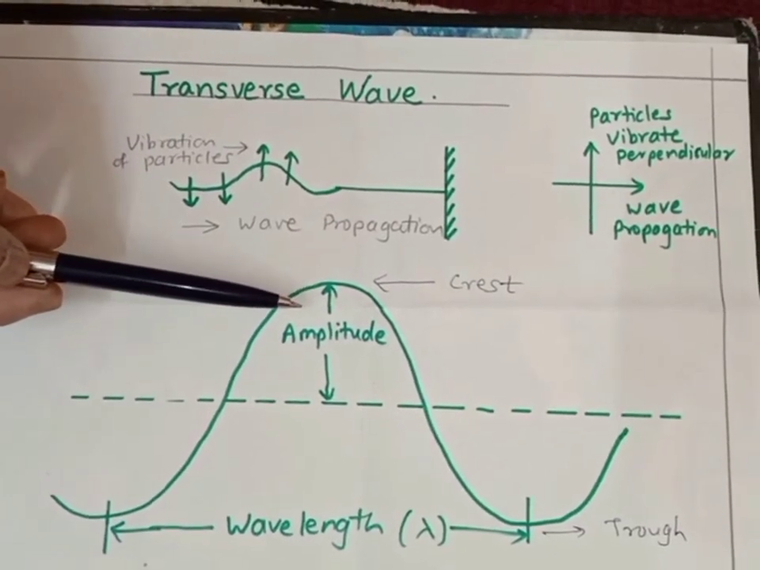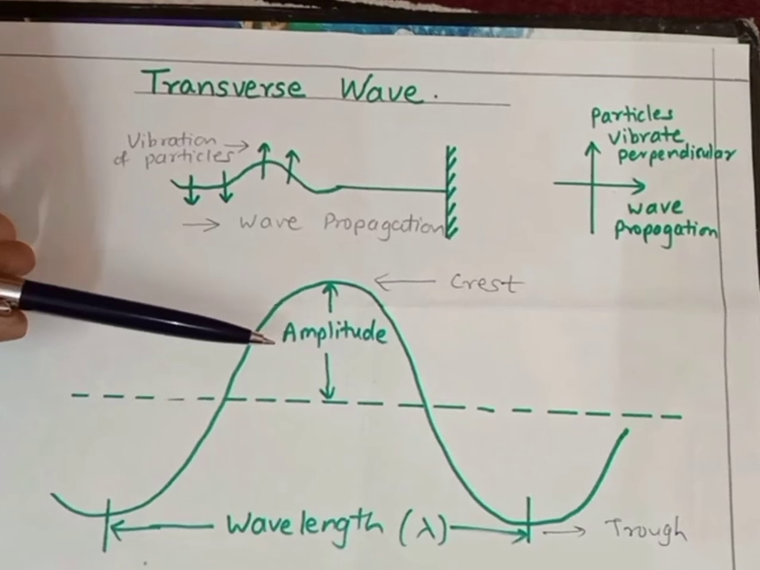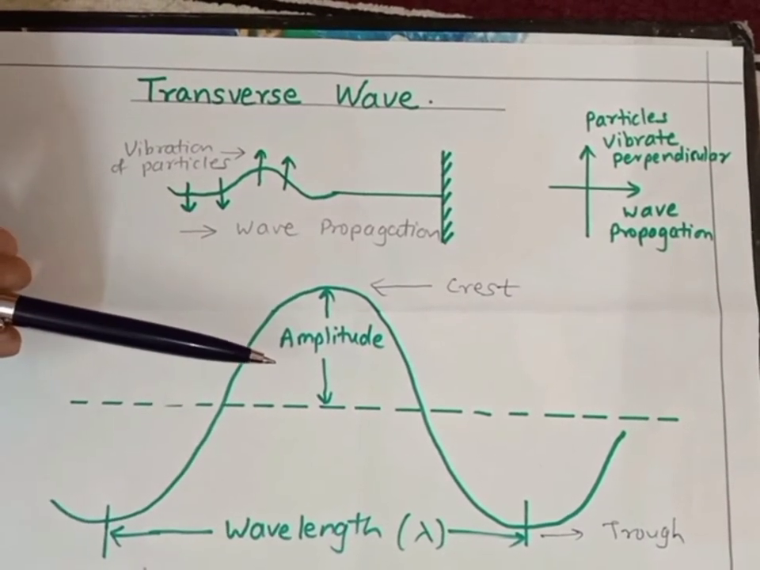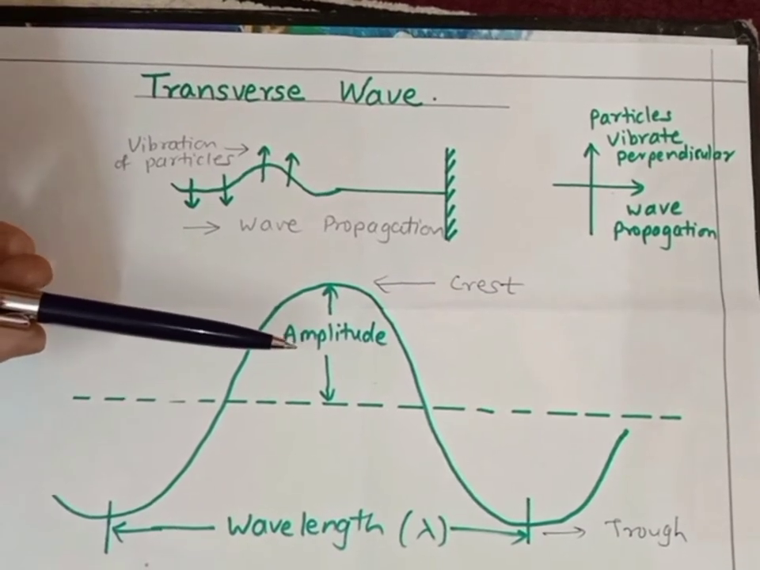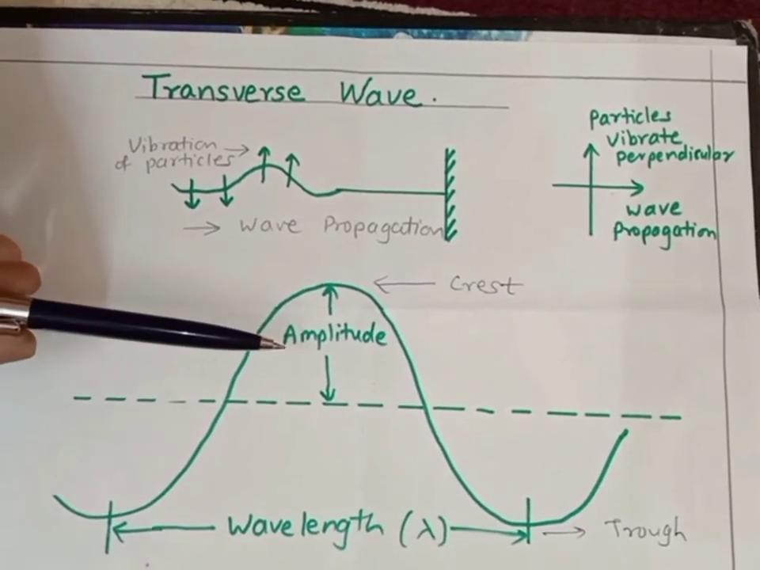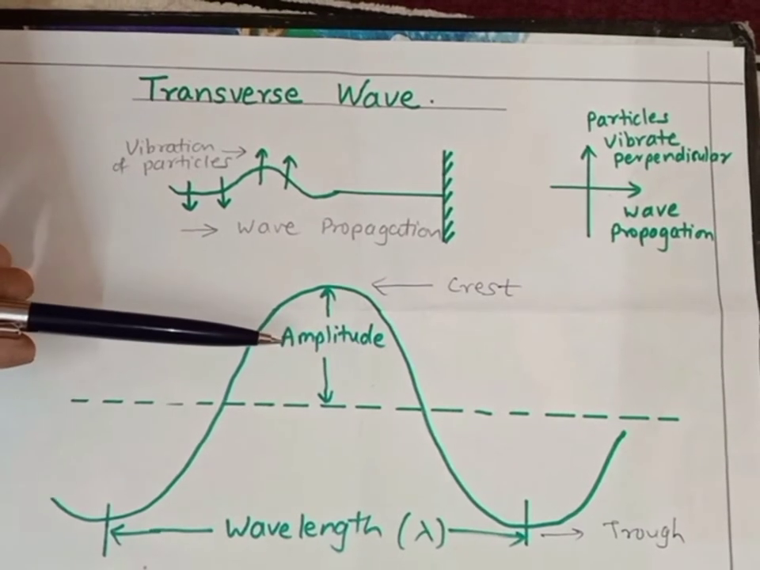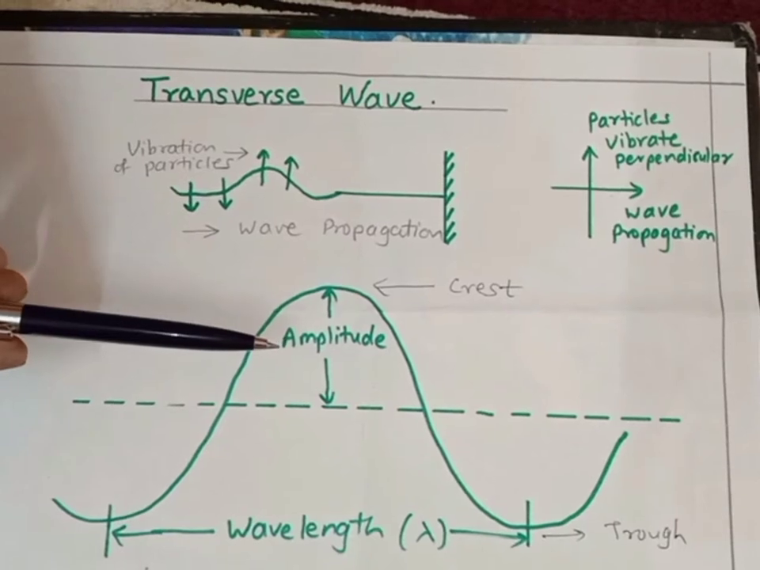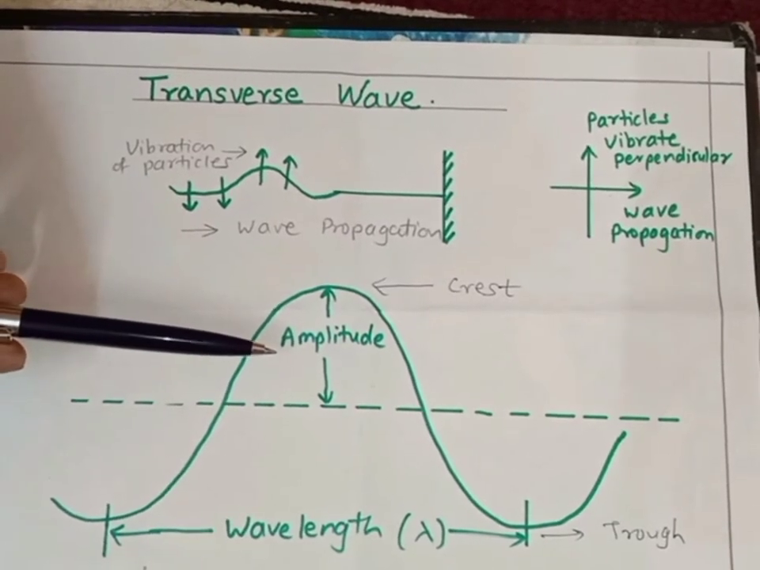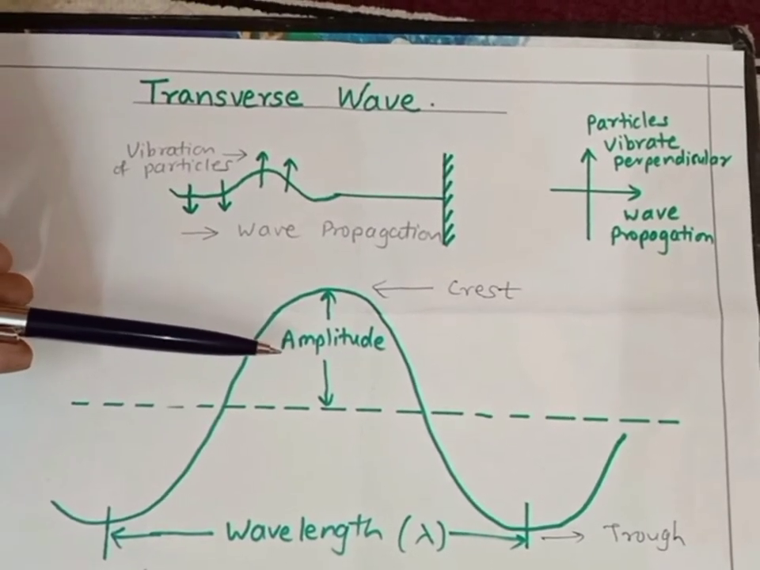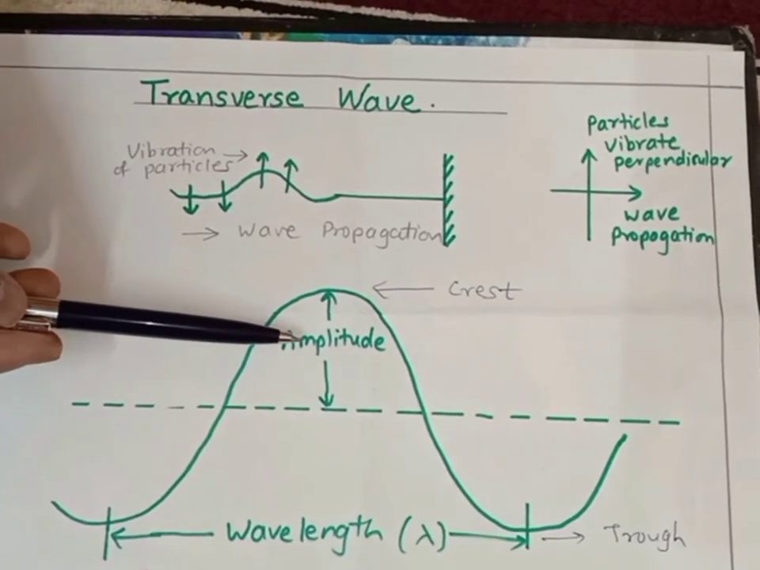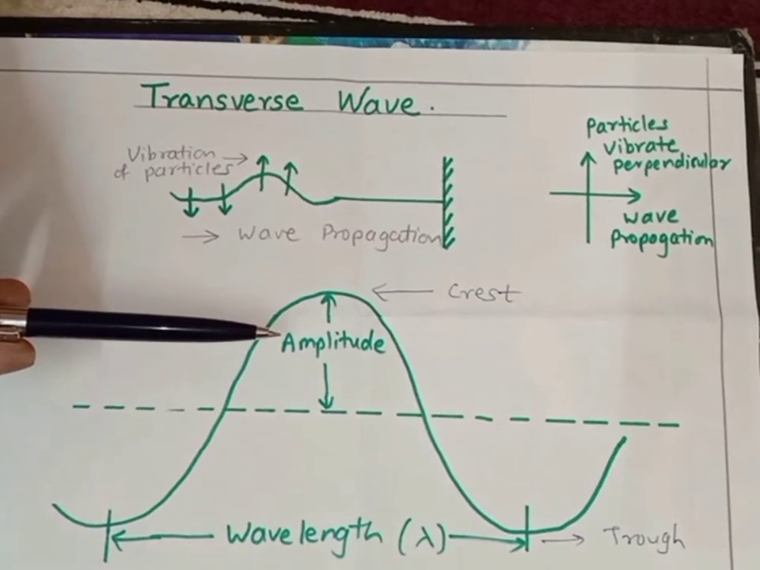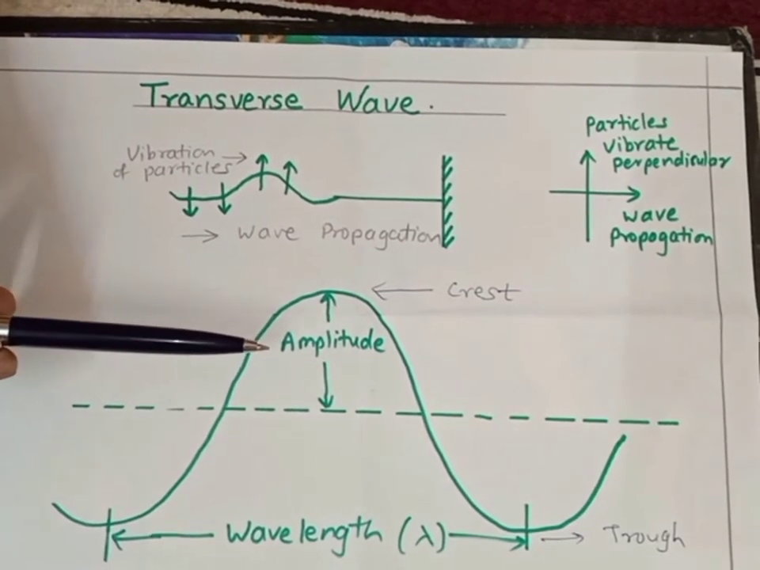Then we would like to define another term, that is frequency. It is defined as the number of vibrations performed by any particle of the medium per second. That will define the frequency of the wave. And the time period of the wave is the time required to complete one vibration by a particle of the medium. So these are the basic terms. Now we will have a look at the longitudinal wave.